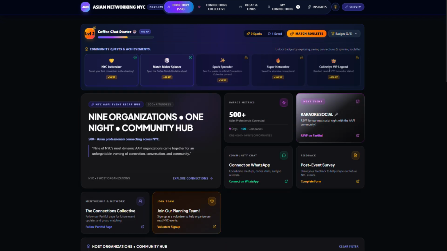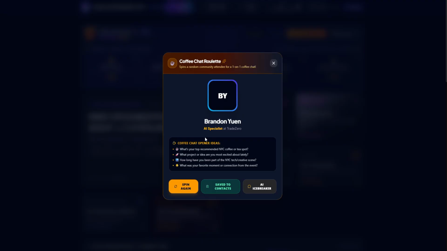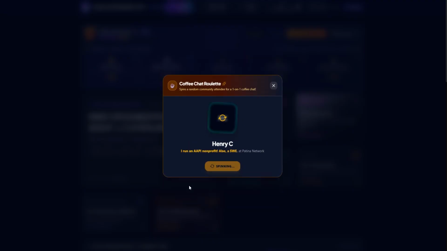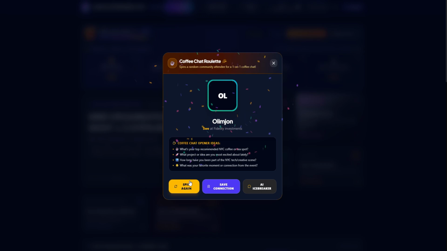One thing you can look at here is that I tried to gamify this a little bit, so you can unlock different levels based on the actions that you take on the page. For example, this matchmaker spinner: you can have it spin and give you a random person to connect with for a coffee chat. And there are some opener ideas. I think these are the same.